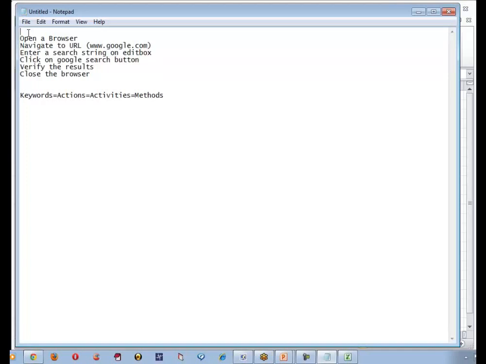Does it look like manual test case? Yes or no? Yeah. Of course, it's like a manual test case. But when we convert this manual test case into an automated script, before we do that, I want to drive this by means of certain notation. Why certain notation? I want to create a script. I repeat, I want to create a script. That script should be very generic, very reusable, very performance proven, like executable in all the scenarios and all the applications.